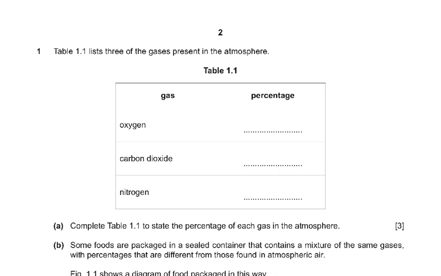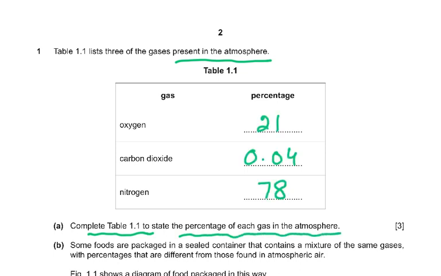Table 1.1 lists 3 of the gases present in the atmosphere. Complete table 1.1 to state the percentage of each gas in the atmosphere. So you could have written anything between 20 and 21 or between 0.03 to 0.04 and 78 to 79. So any of these, but I've just given one. I'm not giving you the both which were allowed in the mark scheme.